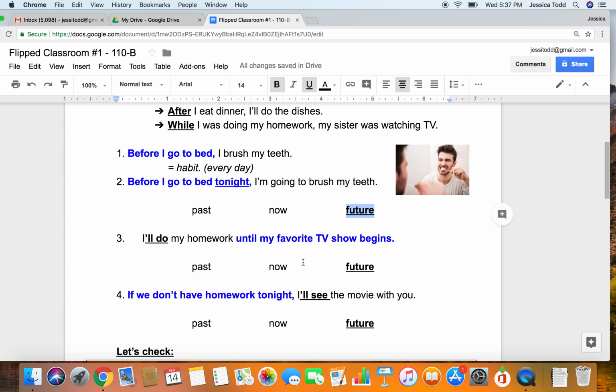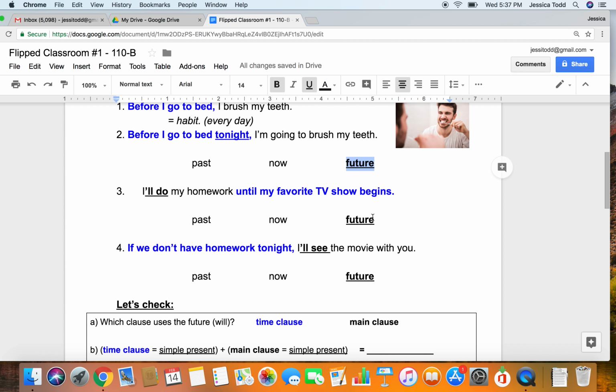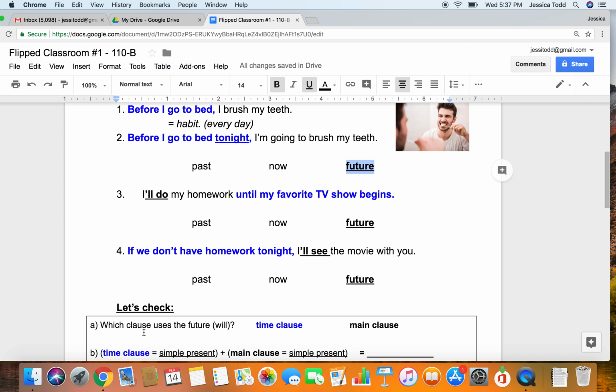Now let's look at how we know what time each one is talking about. Okay, so let's check letter A. Which clause uses the future will, or we can also add be going to? Is it the time clause or the main clause? Okay, so let's look at number 3, for example. Does the time clause use the future, or does the main clause use the future?